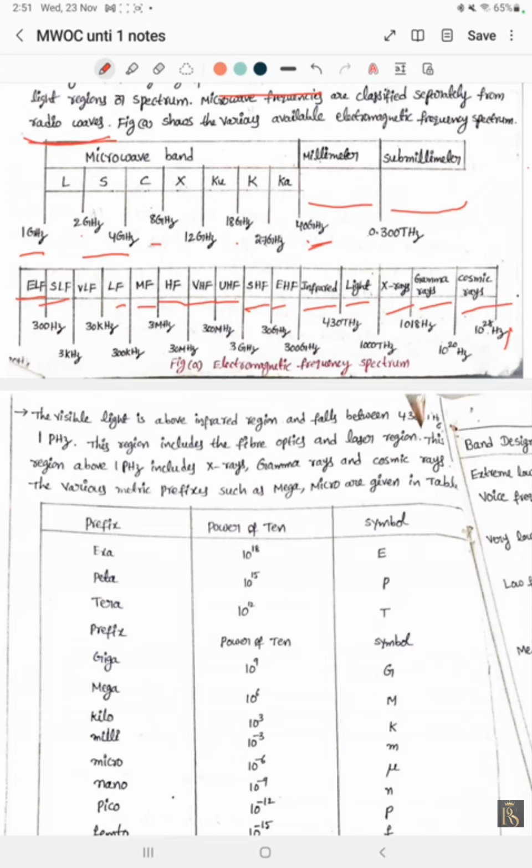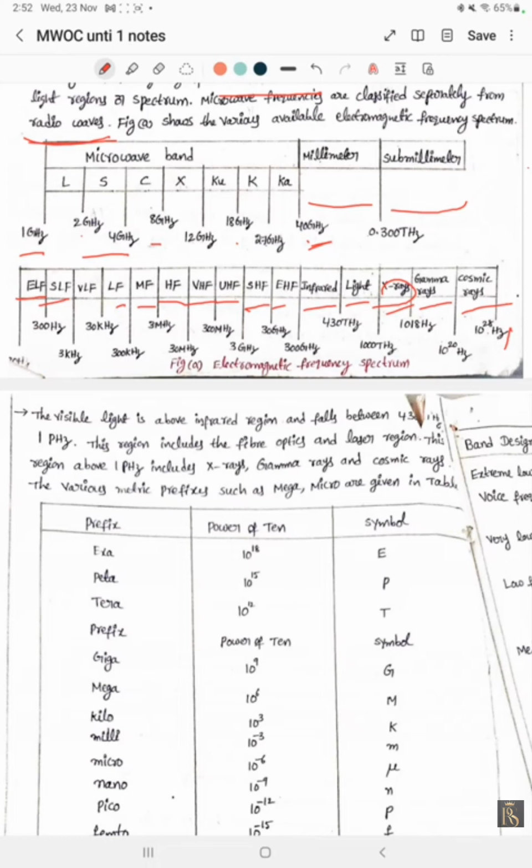All those rays cannot be visible to our naked eye. Only some X-rays, which we experience in hospitals, but we can't see them. They have the capability to penetrate into any region.